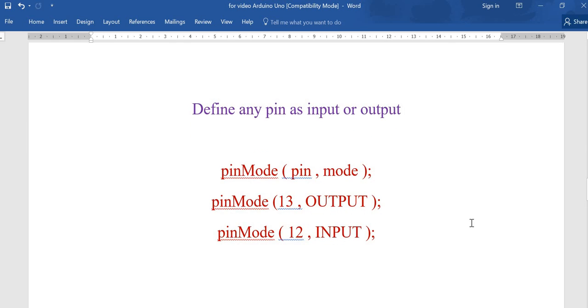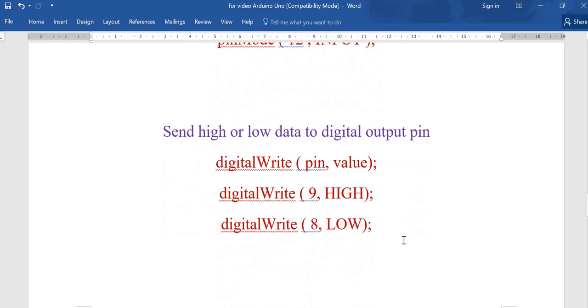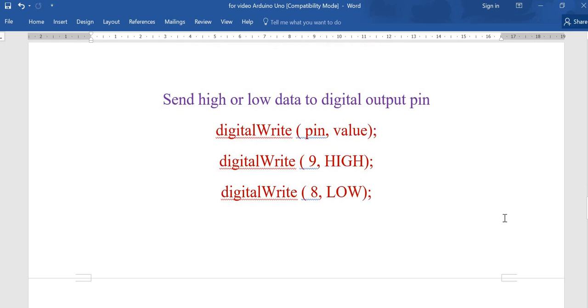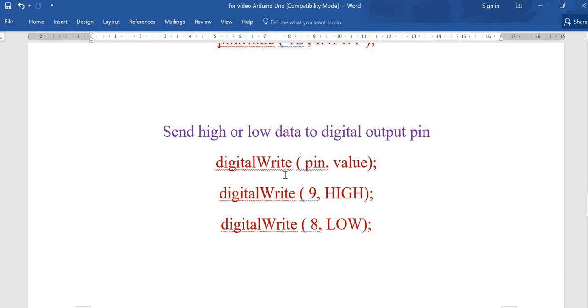Now, to use Arduino pins as input or output, we have to define them as input or output. The instructions or functions are very easy. pinMode, whichever pin, and say input or output. If you want to send any digital data, then just write digitalWrite.